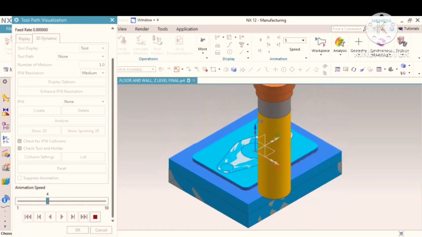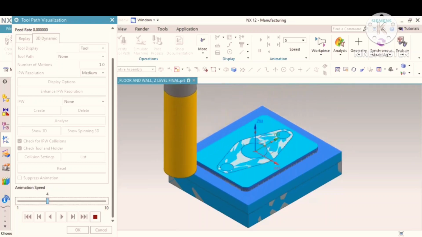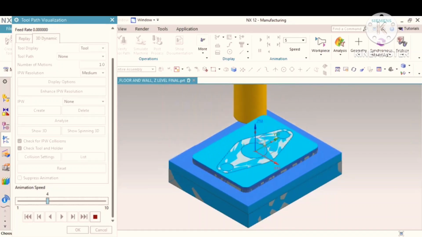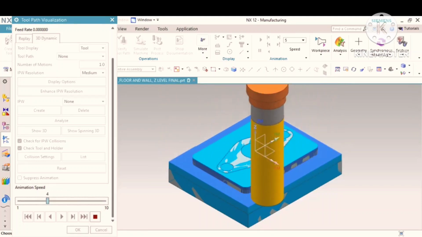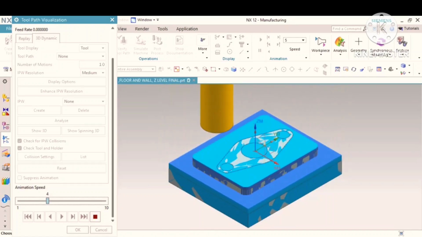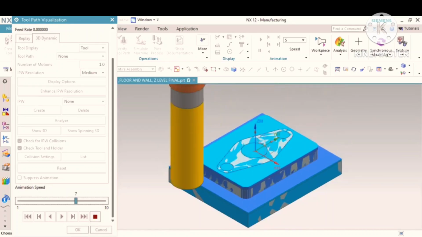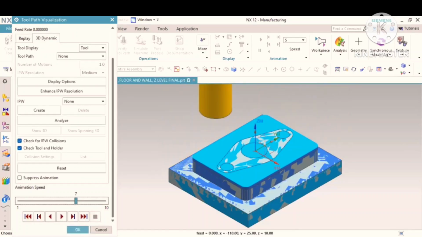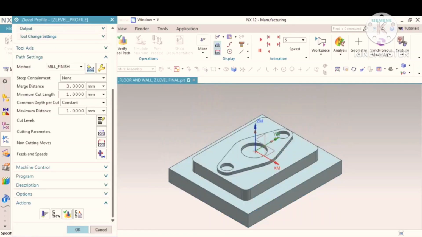Each and every time it removes the material of 1 mm depth, so 20 times it will go. This is jet level machining process. We can increase the speed. Now the first machining process has been completed.